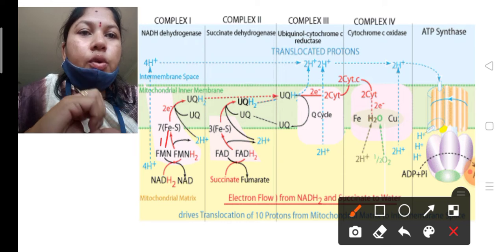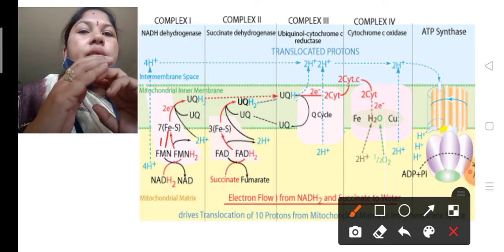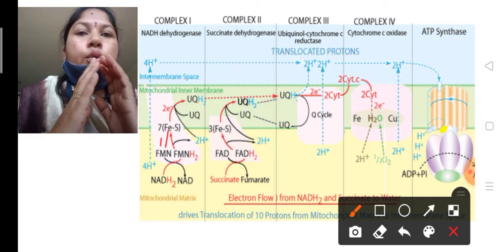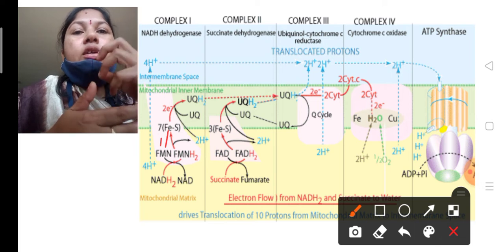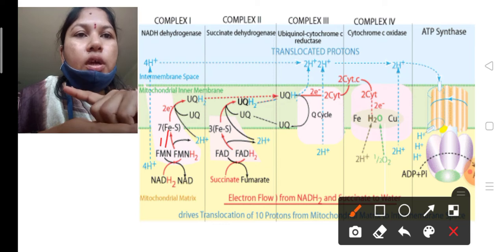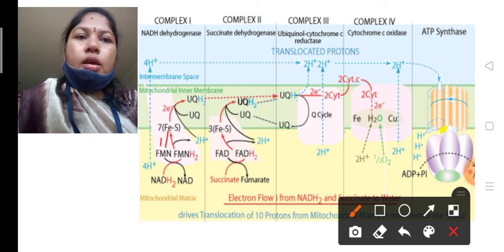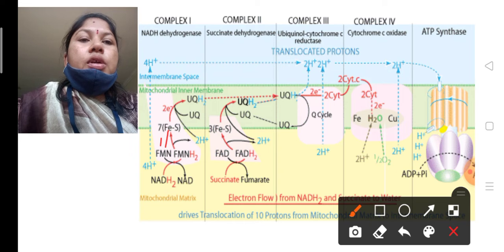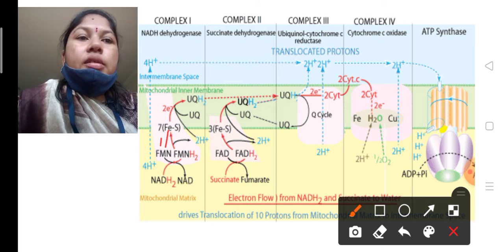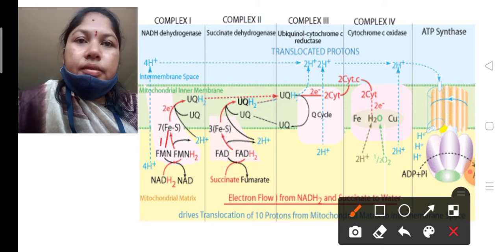Ubiquinone is the mediator between complex 1 and complex 3; it always accepts the electrons from complex 1 to complex 3. Again ubiquinone receives the electrons from the iron sulfur protein and moves them to ubiquinone H2. Those electrons again enter into complex 3.